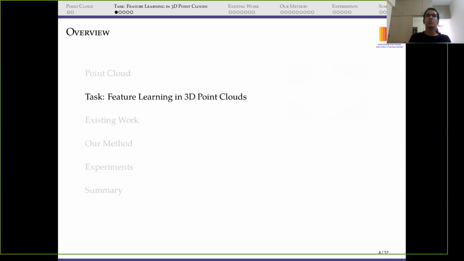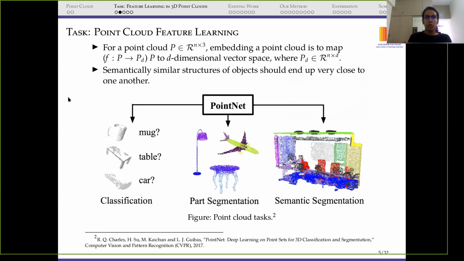Now, what is the task which we are going to perform? For a three-dimensional point cloud, embedding a point cloud is to map a point cloud to a d-dimensional space. Initially it was in three-dimensional space, now it is in d-dimensional space. So basically we are projecting a three-dimensional point cloud to a feature space. Now what we want is semantically similar parts of the objects to be close to each other in the feature space. Now what is the meaning of this line?